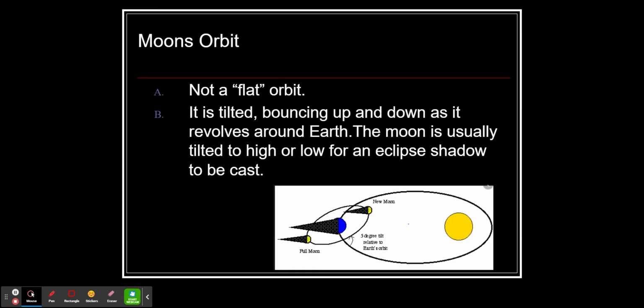Looking at the moon's orbit, sometimes the Earth is going to cast a shadow off into space, or it's going to cast a shadow above or below the moon. So that 5-degree tilt really does make a difference as to why we don't have a lunar eclipse each and every month.